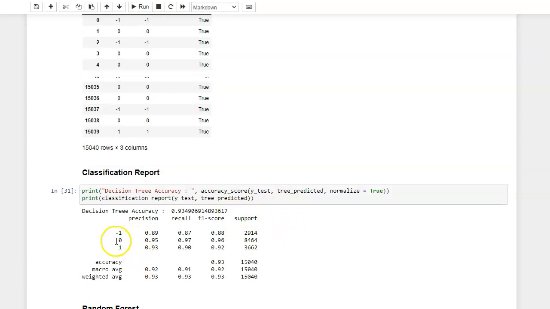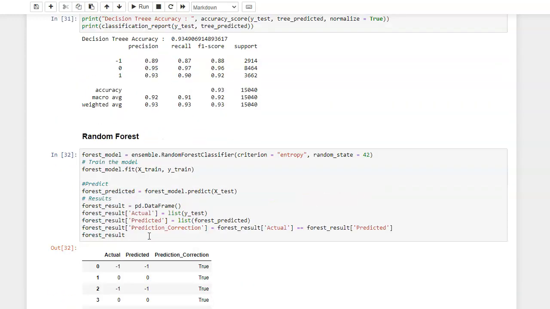As we can see, the positive and neutral predictions are similar or a little bit improved from naive Bayes, but the negative tweet prediction is much more improved. Remember that it was 0.3, now it's improved to 0.89.